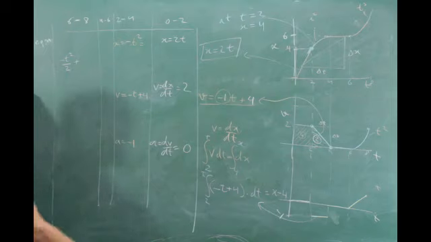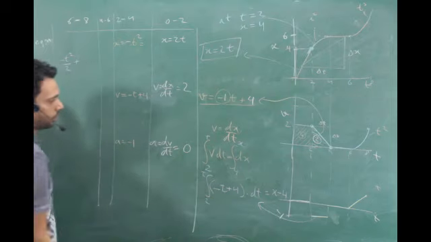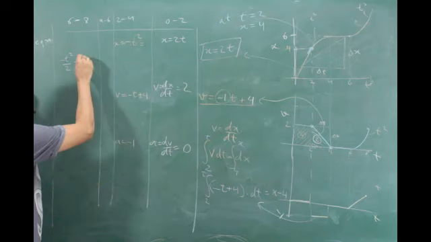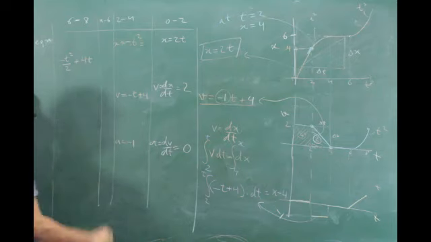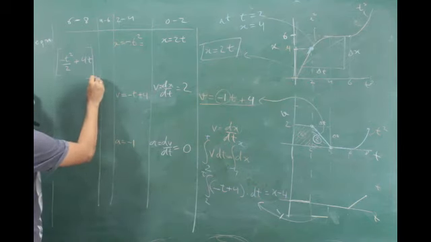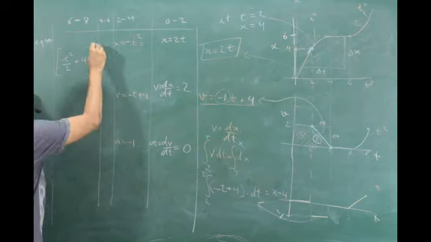Plus this integration of 4. A constant, so we don't care about a constant. 1 means t power 0. T power 0 becomes t power 1 by 1. So it becomes 4 t power 1 by 1, so 4t, right? Limit where to where? 2 to t.